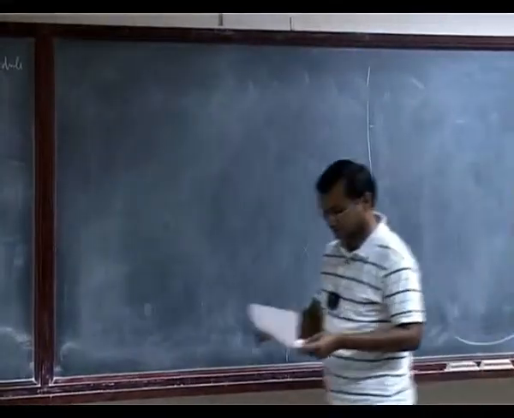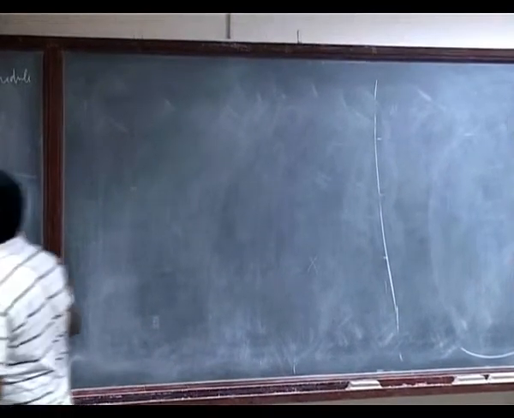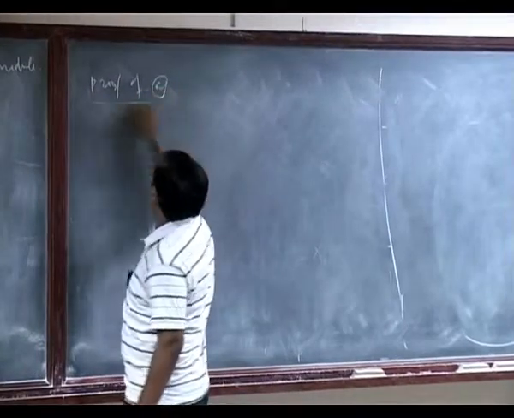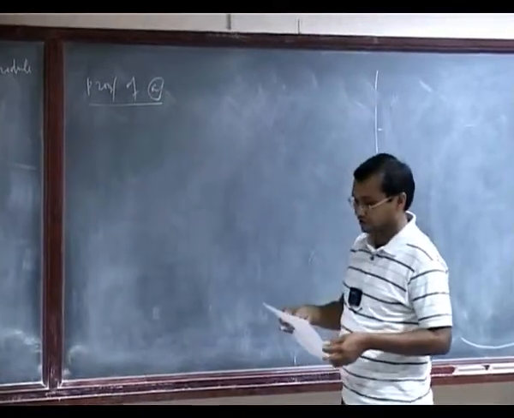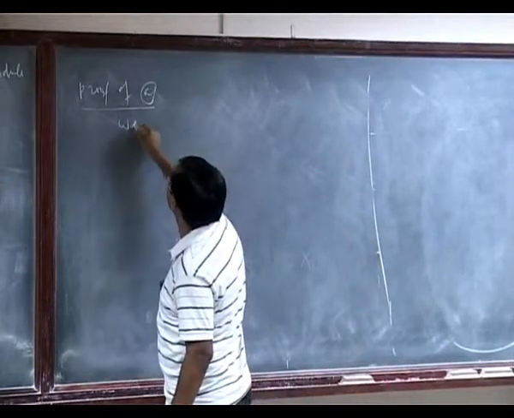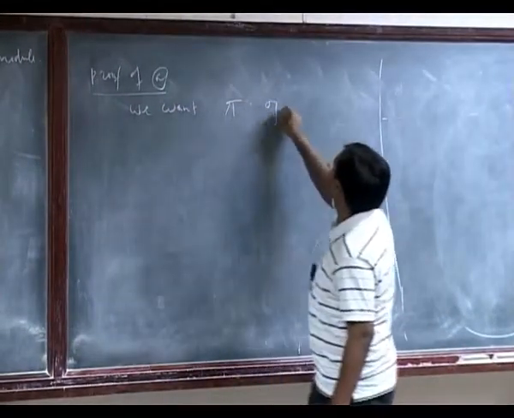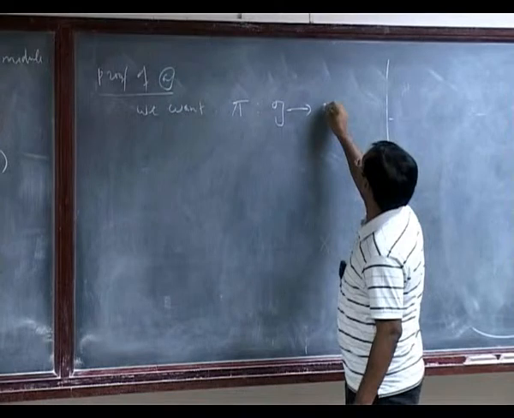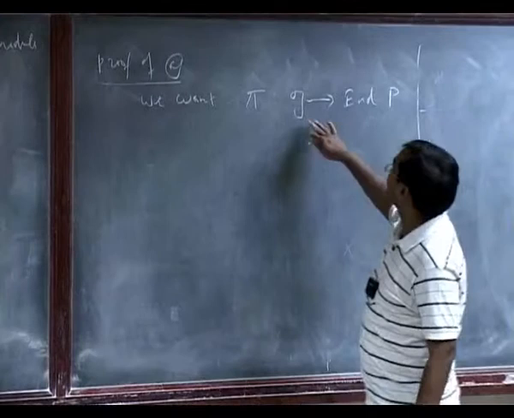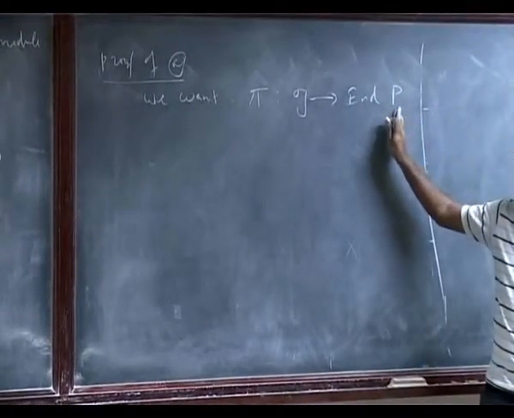Okay, so let's prove A. So the proof of A. We need to construct this representation, so we want a map pi from G to the endomorphisms of P. To construct this map, I have to define the action of G on P, right?